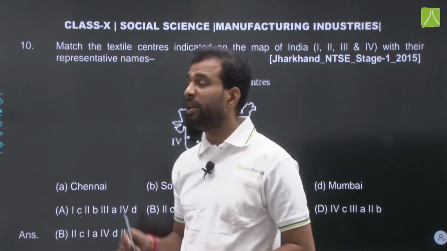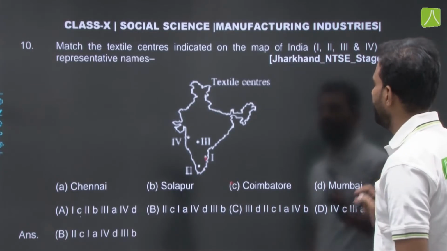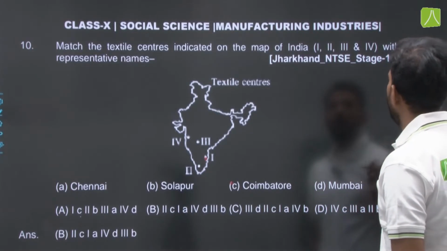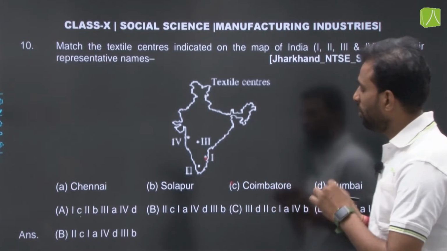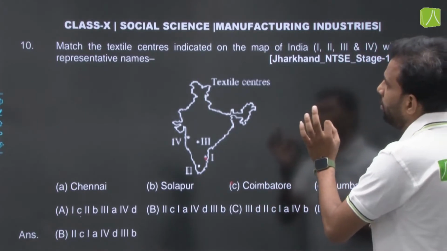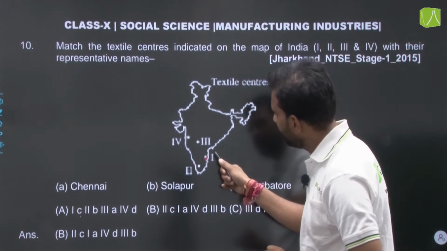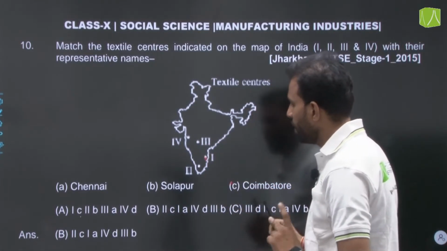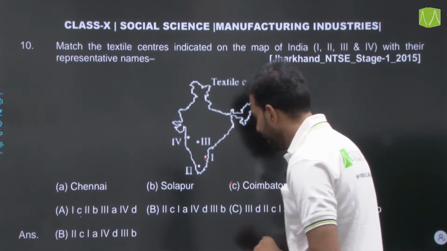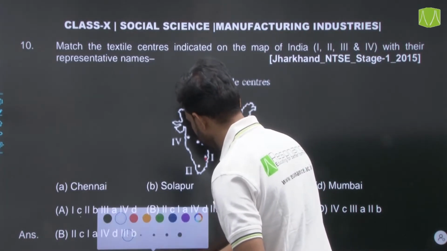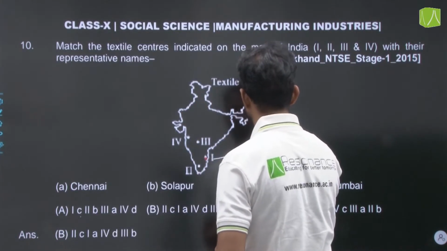So now let's talk about question number 10. Match the textile centers indicated on the map of India, first, second, third and fourth, with their representative names. There are 4 centers: first, second, third and fourth. The first center is Chennai.